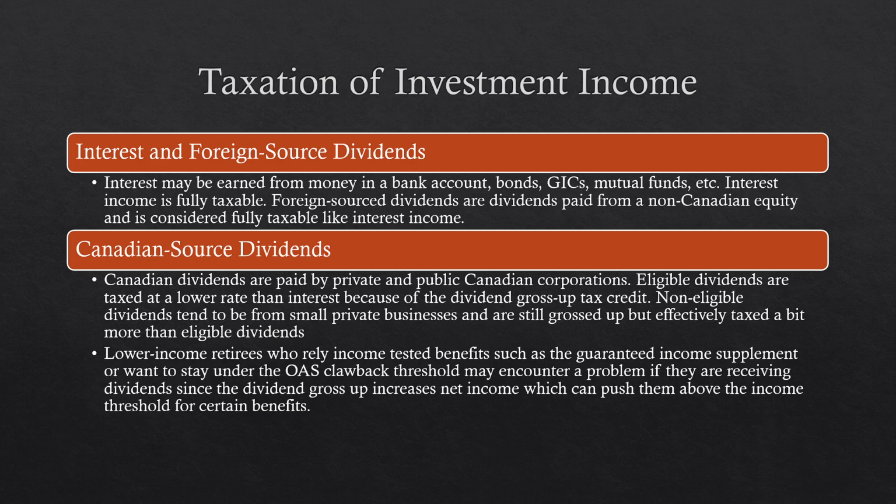What they do is they actually gross up that dividend. So say you got a dividend of $1,000, well, they gross that up by 38%. So it actually shows on your tax return that you made $1,380. But then they take a dividend tax credit from that. So I believe they take about 15% of that $1,380 number, and they give you a tax credit. And so overall, the bottom line is that it is a lower tax rate than interest, and it's fairly comparable to capital gains. Usually capital gains is a bit better, but it does depend on your tax rate.